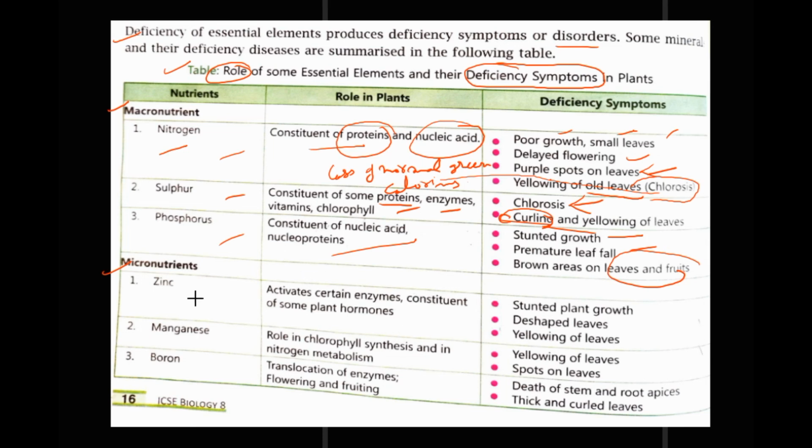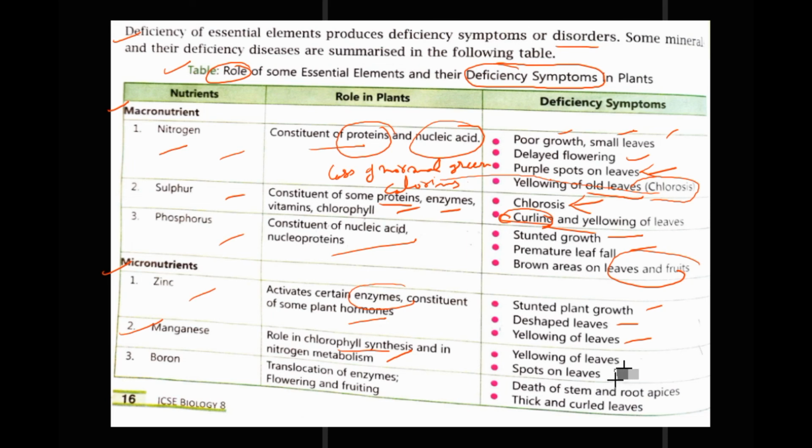In micronutrients, first is zinc. Zinc activates certain enzymes and is a constituent of some plant hormones. Shortage of zinc causes stunted plant growth, D-shaped leaves and yellowing of the leaves. Next is manganese. It plays a role in chlorophyll synthesis and in nitrogen metabolism.